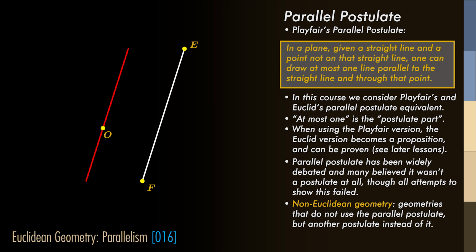Those geometries are called non-Euclidean geometries. Before the discovery of this, the use of the adjective Euclidean wasn't even necessary. There was only one possible known geometry. But after these discoveries, it became necessary to name the geometry in which the parallel postulate holds, and therefore we named that geometry Euclidean geometry.